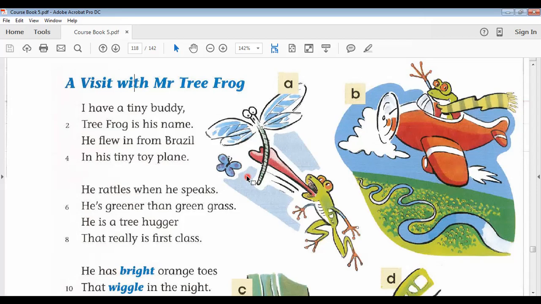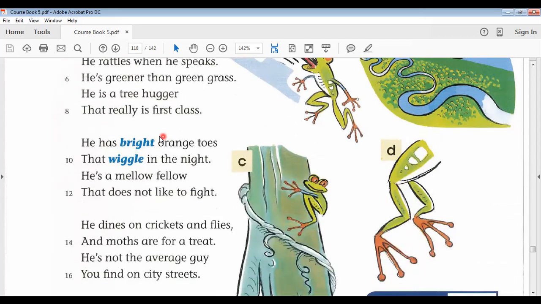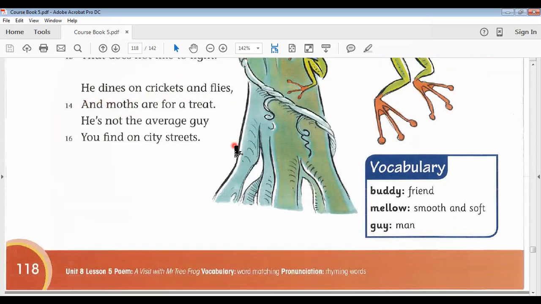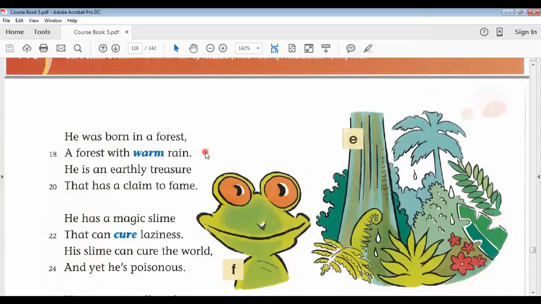He is a tree hugger that really is first class. He has bright orange toes that wiggle in the night. He's a mellow fellow that does not like to fight. He dines on crickets and flies, and moths are for a treat. He's not the average guy you find on city streets.